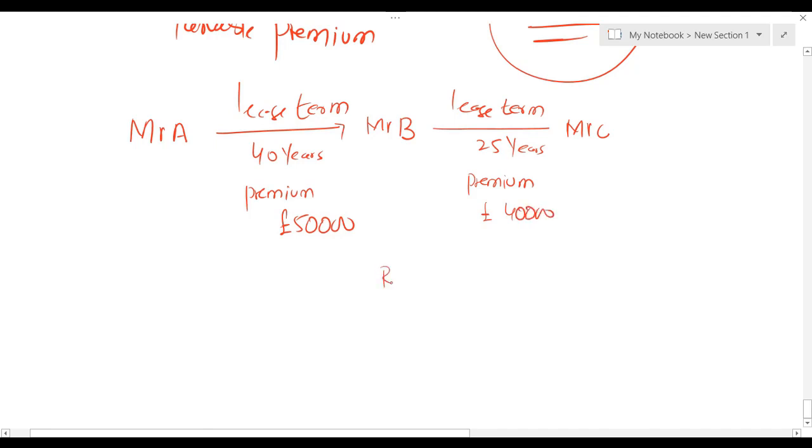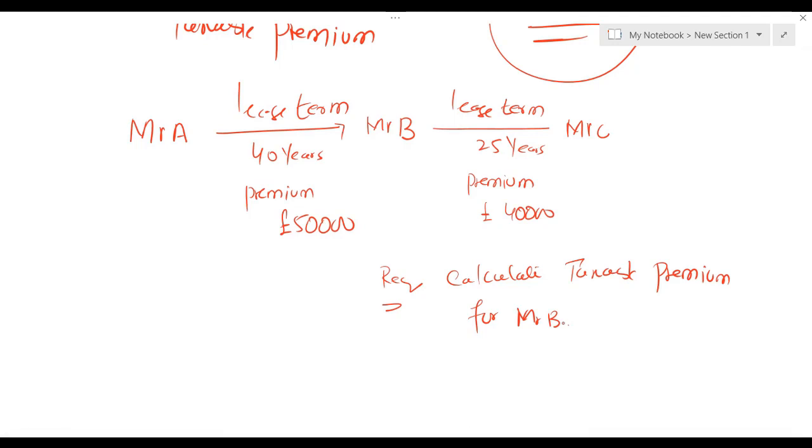And the requirement is we need to calculate taxable premium for Mr. B. Now listen and listen carefully. What is happening?